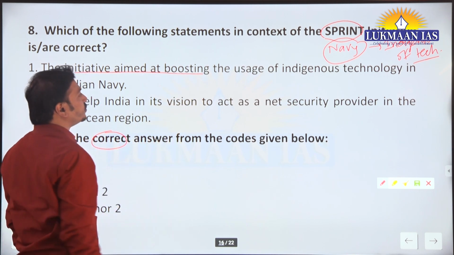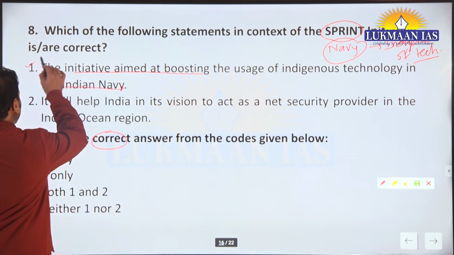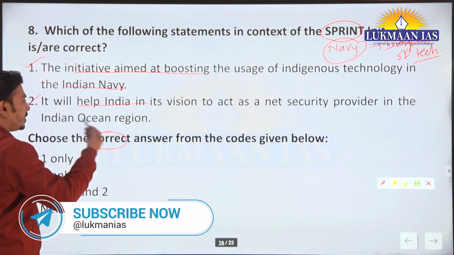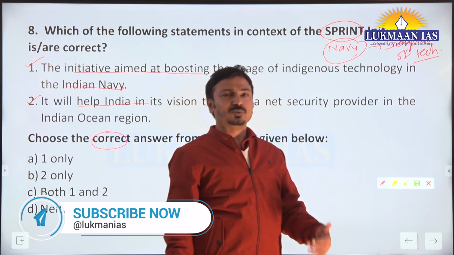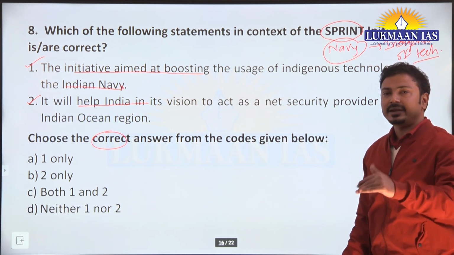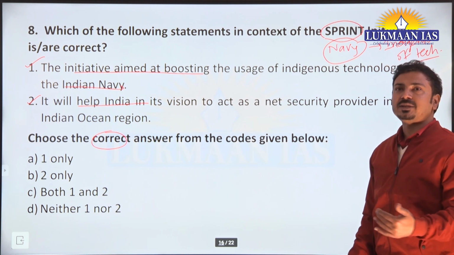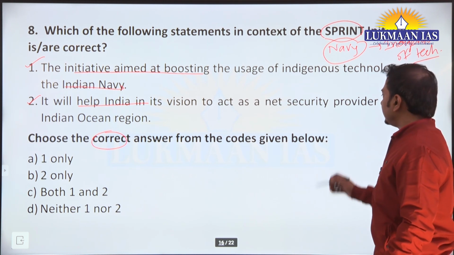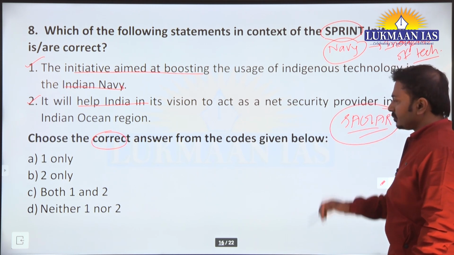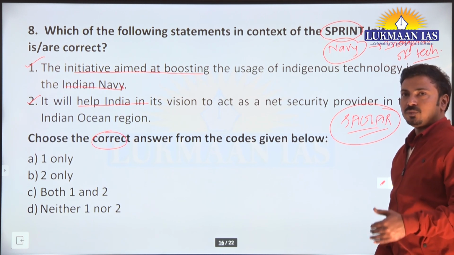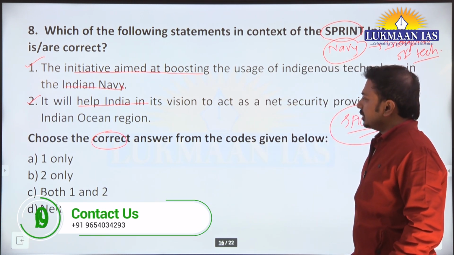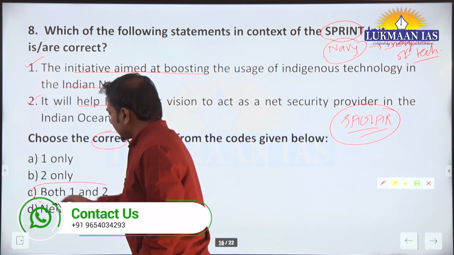Initiative aimed at boosting the usage of indigenous technology in Indian Navy. This is true. Now it will help India in its vision to act as a net security provider. Of course, अगर उसमें मतलब आपको पता नहीं है तो भी आप उसमें लॉजिक यूज कर सकते हो ना, कि नेवी है, इंडिया का नेवल प्रेजेंस जो है कहाँ पर होना चाहिए, इंडियन ओशन में, and we want to become the net security provider in Indian Ocean region. This is what we vision under SAGAR. ठीक है, providing security to the Indian Ocean और in those countries in the Indian Ocean region. ठीक है, तो we can say that both statements are correct here.